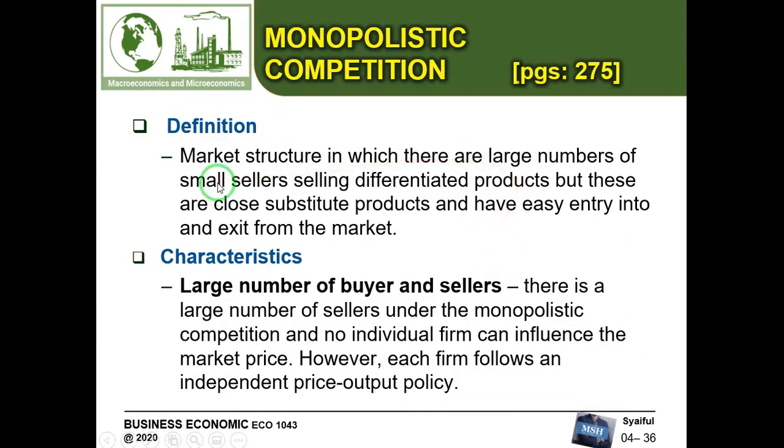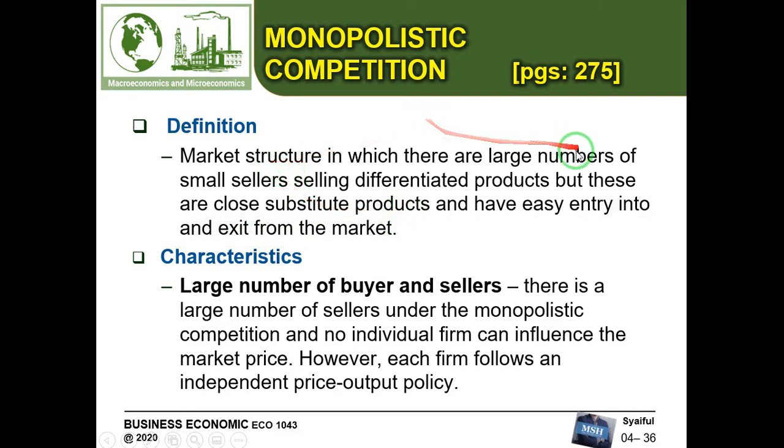So the definition of a monopolistic market is that there are a large number of small sellers selling differentiated products, but these are close substitute products, and there is easy entry into and exit from the market. Okay, so what is the difference between the other two types of market?